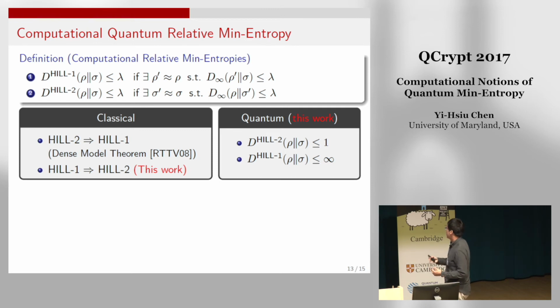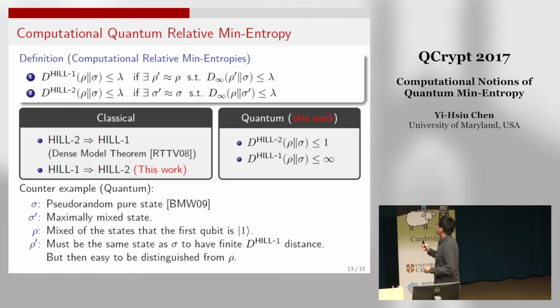An interesting thing is that in the quantum case, we can actually show a separation. We found quantum states rho and sigma such that the second type of distance is at most a constant, while the first type of distance can be infinity. For a little more detail on the construction, an important and interesting observation is that there exists a pseudo-random pure state.